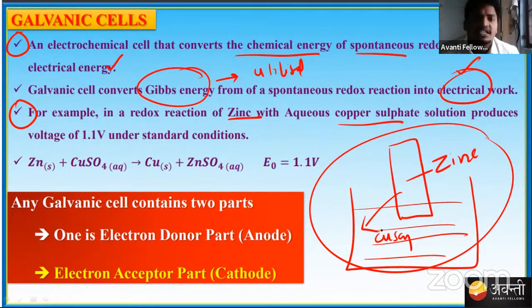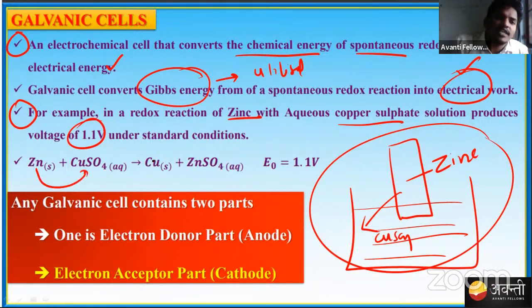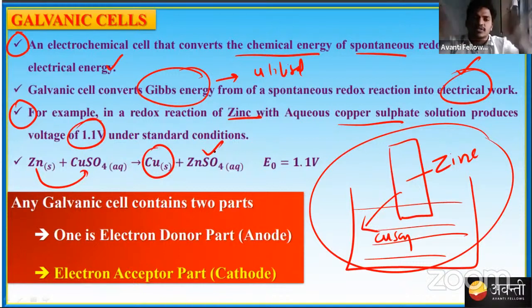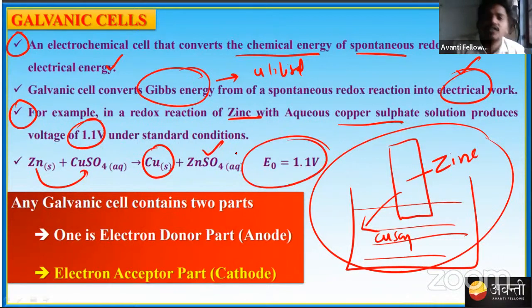That potential is 1.1 volt. Whenever zinc is kept inside the copper sulfate, we see the voltage. Voltage is nothing but potential, due to the involvement of chemical reactions. You may observe here that zinc is reacting with copper sulfate, producing copper and becoming zinc sulfate. Due to this chemical reaction, energy is produced, that energy is utilized as electrical work, and that electrical work is shown in the form of 1.1 volt.